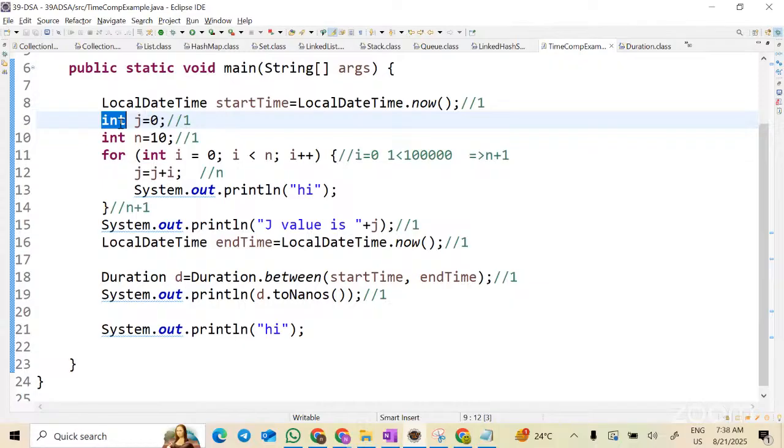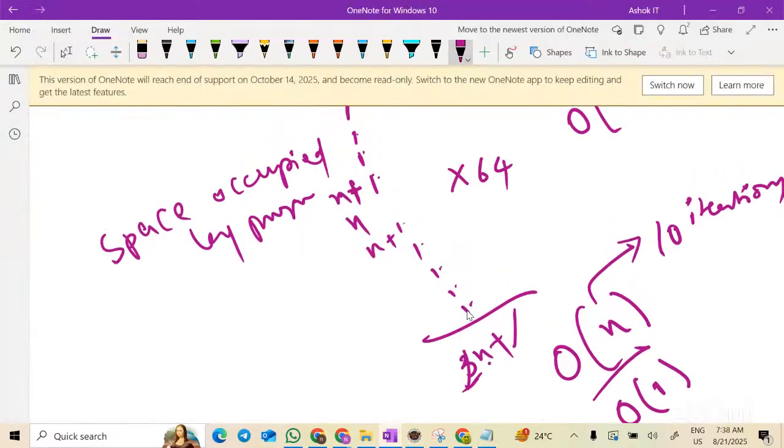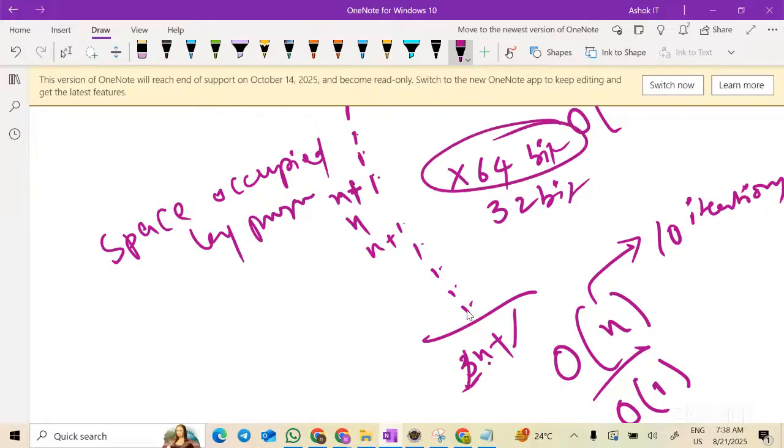Now, is it constant, guys? Is the space occupied by these data types constant, or does it depend on your operating system? We have different lab computers, right? 64-bit or 32-bit computers, correct? Yes, a 64-bit process will be fast. It uses multiple processors apart from that.